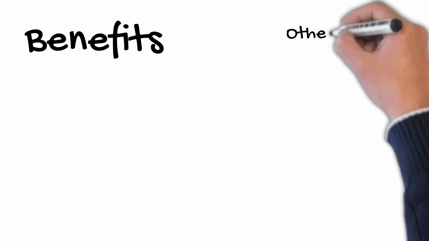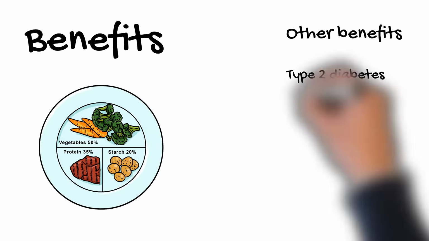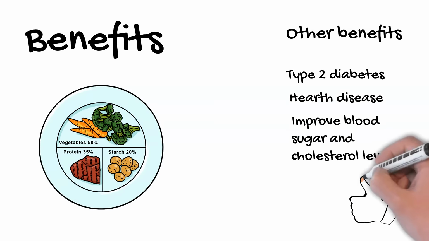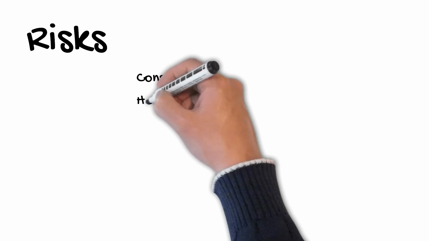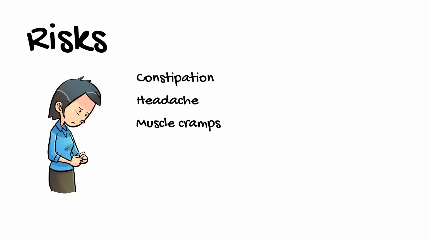Low-carb diets that emphasize healthy sources of carbs, fat and protein may help lower the risk of type 2 diabetes and heart disease. In fact, almost any diet that helps you shed excess weight may improve blood sugar and cholesterol levels, at least temporarily. A sudden and drastic reduction in carbs can cause temporary side effects, such as constipation, headache, muscle cramps. Severe carb restriction can cause your body to break fat down into ketones for energy. This is called ketosis. Ketosis can cause side effects such as bad breath, headache, fatigue and weakness.